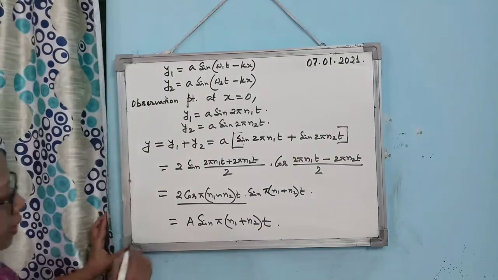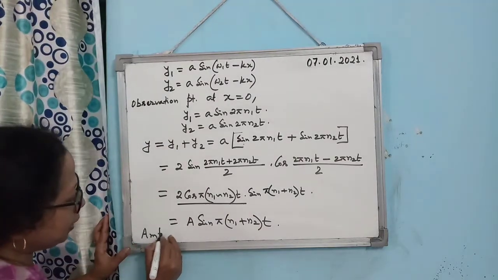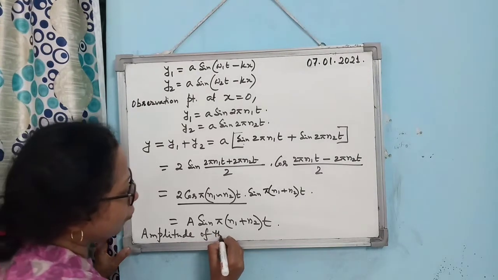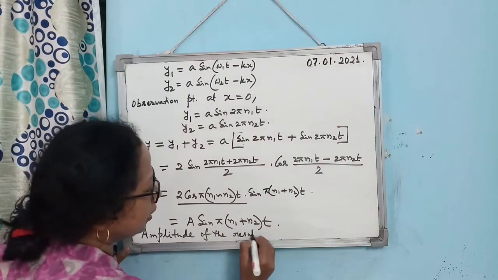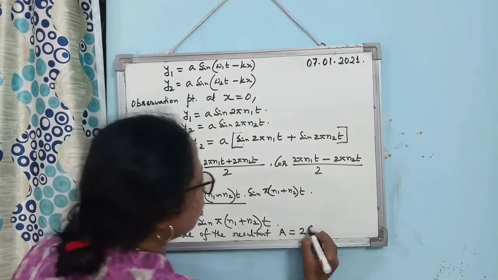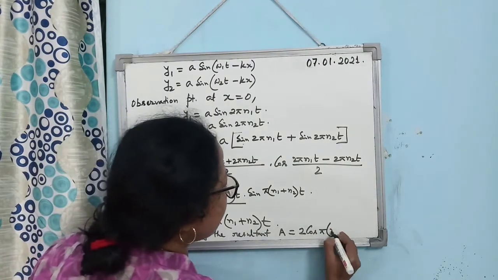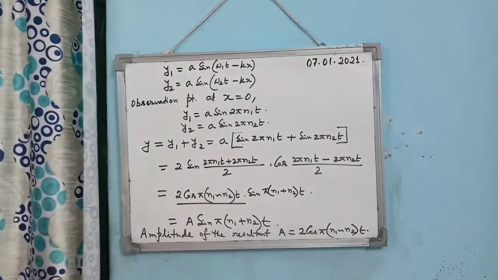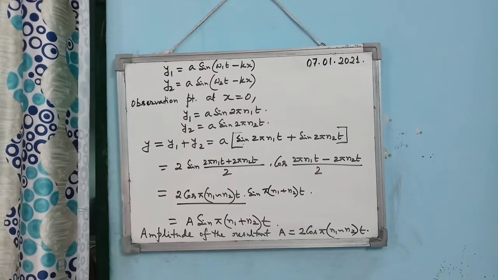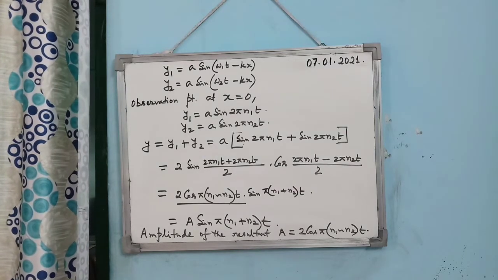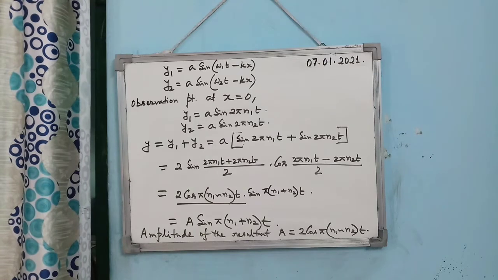So what is the amplitude? Amplitude of the resultant wave is given by 2A cos pi (n1 minus n2) t. Is that clear? So you see, as amplitude, it is a function of cos, and cos varies between a minimum and maximum value.